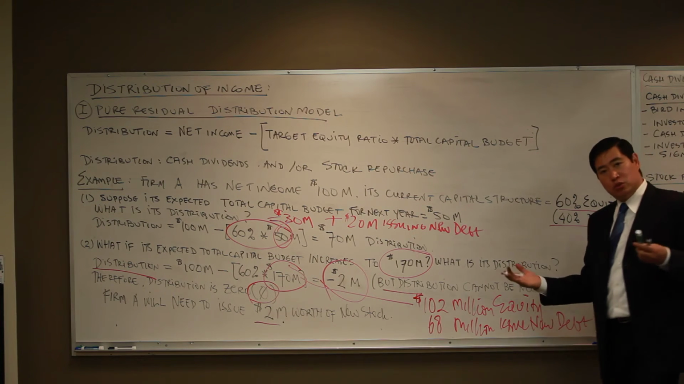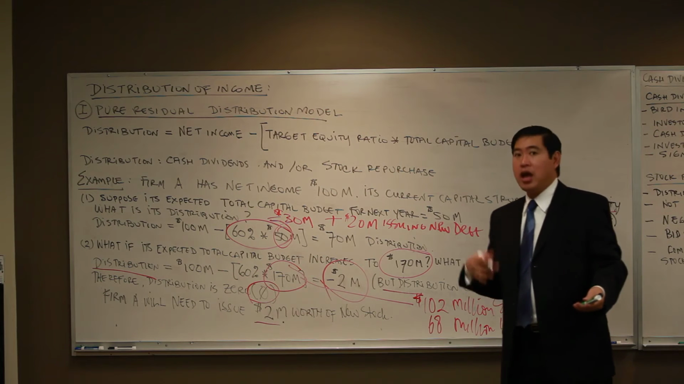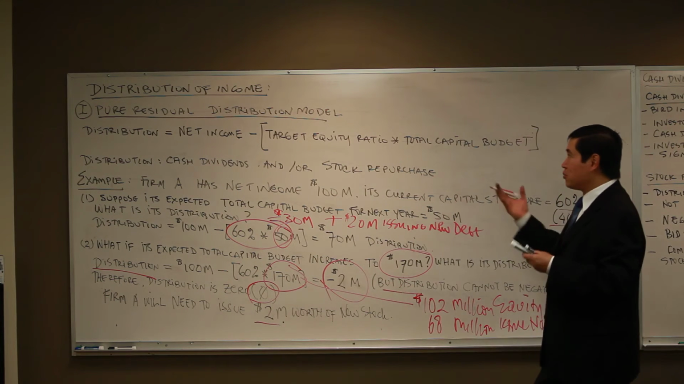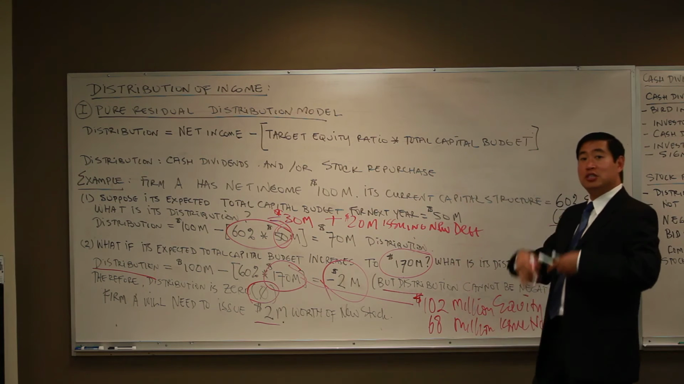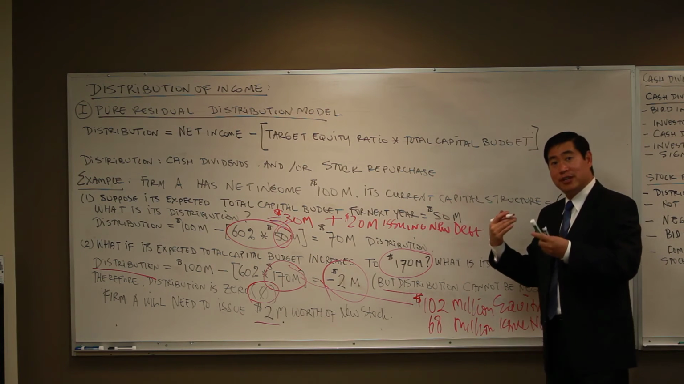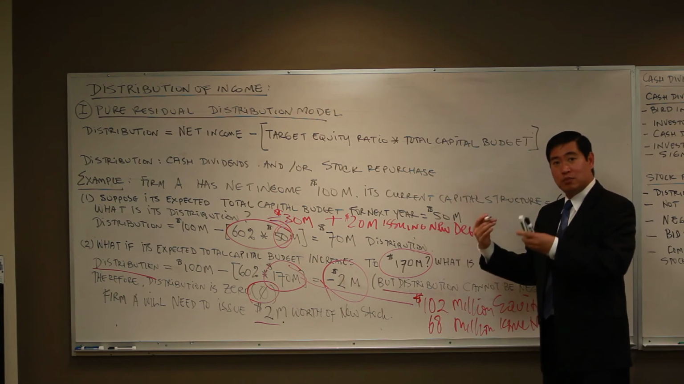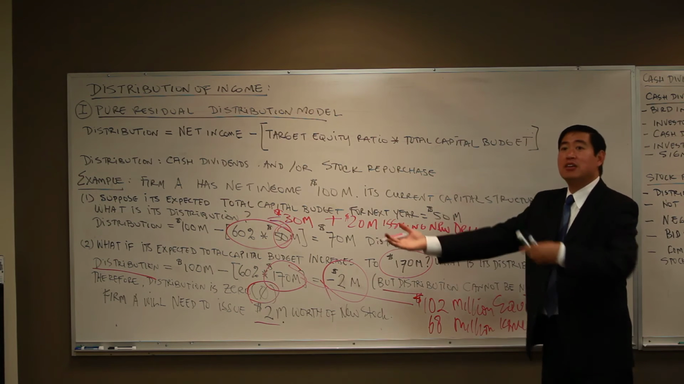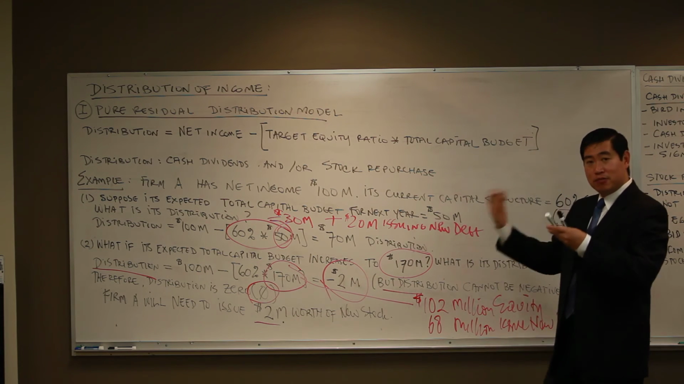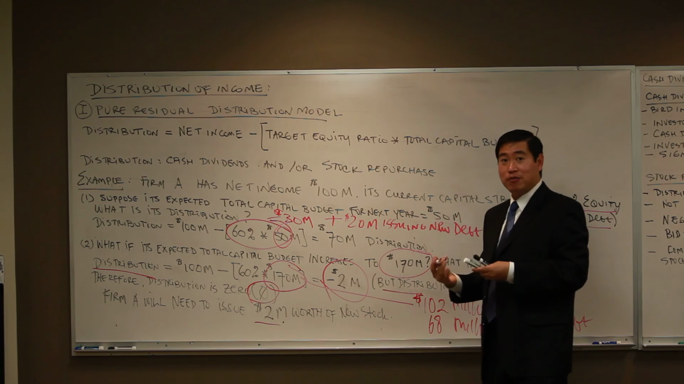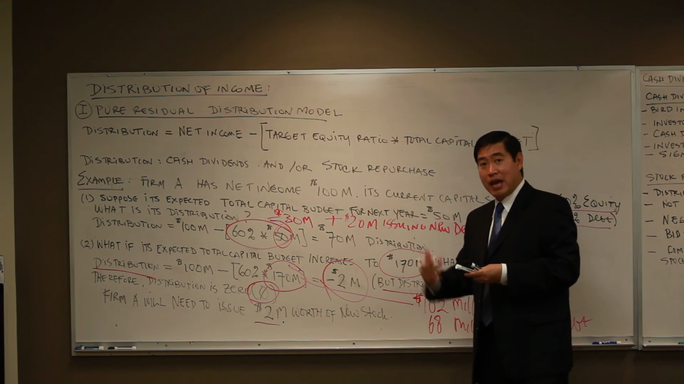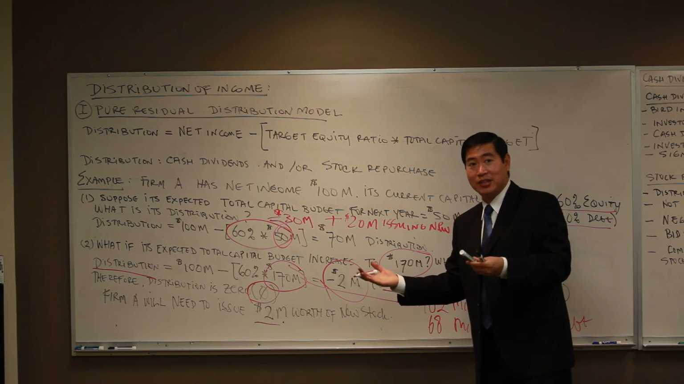So does the distribution affect capital structure? Absolutely. So that's the reason why the distribution of income is important, right? Because distribution of income in terms of cash dividends or stock repurchase will affect the firm's capital structure. And if the firm's capital structure is affected, then the weighted average cost of capital, the cost of equity, and the cost of debt will be affected as well.